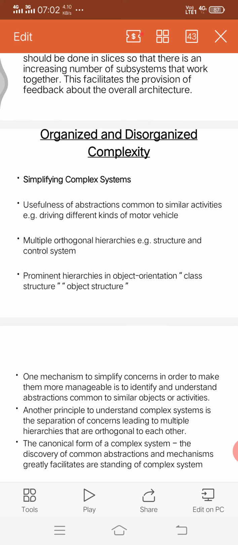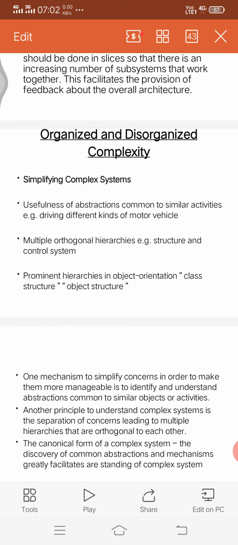For example, if you have different types of CPUs, whatever the companies they have, the functionality that it provides is the same only. So Pentium processor, Celeron, different processors are there, but the functionality is the same. So we have to first identify that thing. What are the general things in the complex system, whatever the complex system? First we have to identify the similar things, common things, general things, first one.